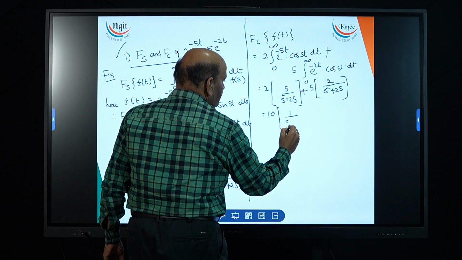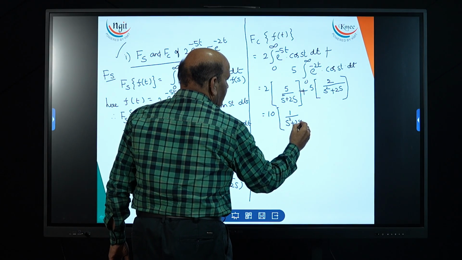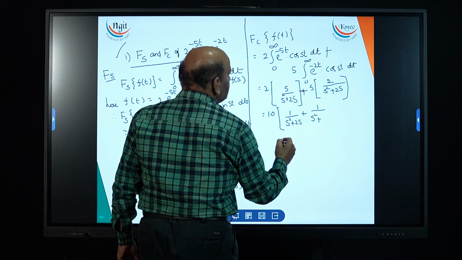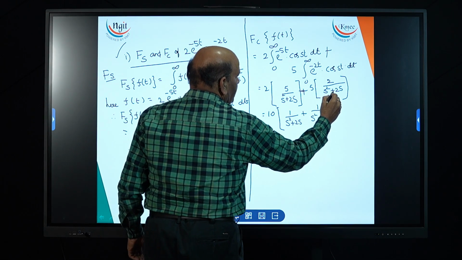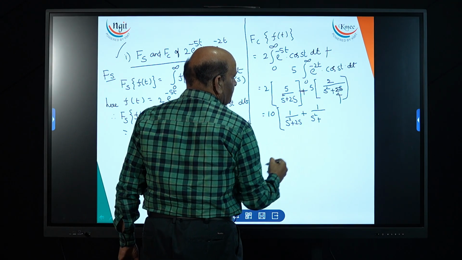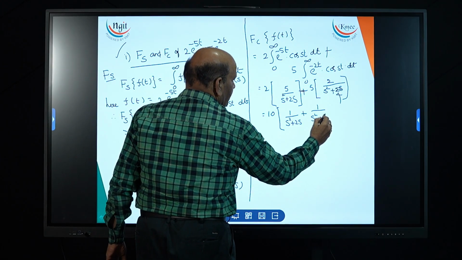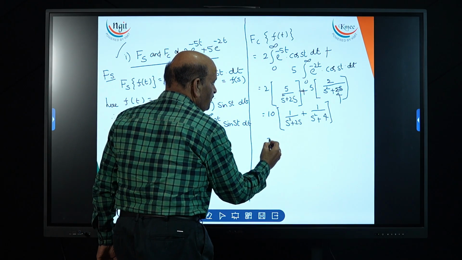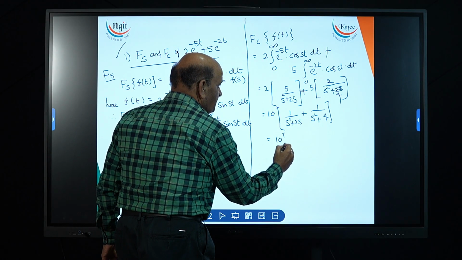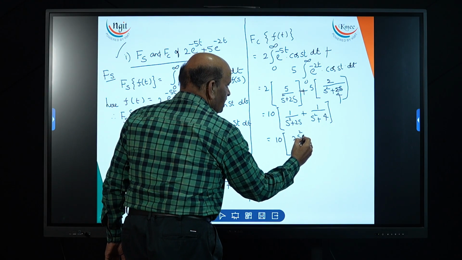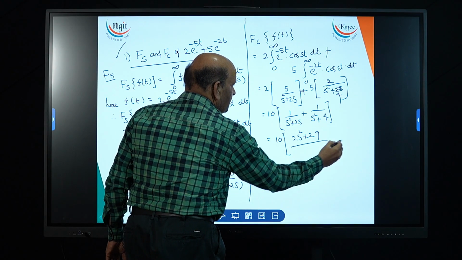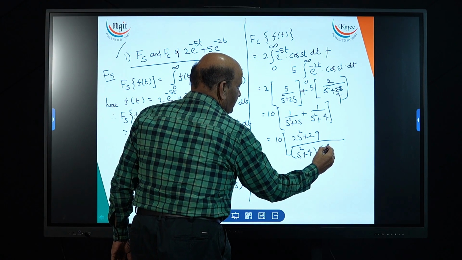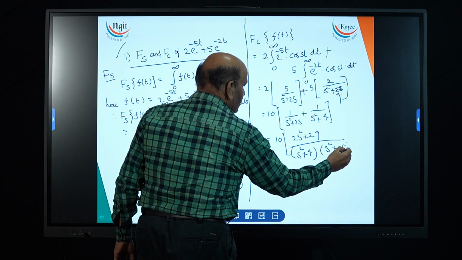This is becoming 1 by s square plus 25 plus 1 by s square plus 4. You can keep it like this, or if you want, you can make it 10 times 2s square plus 29 by s square plus 4 into s square plus 25, if you go for the LCM of these two.